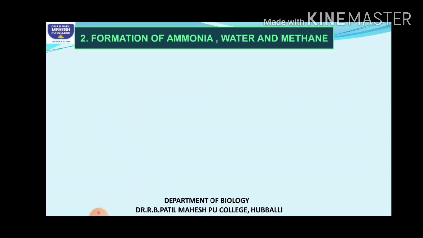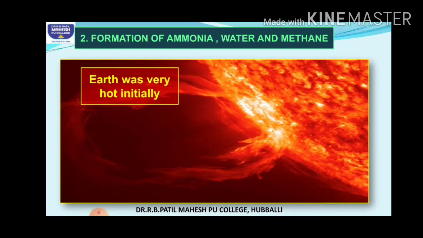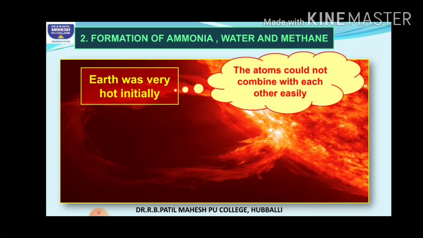So almost it is the same, right? So now what happened here? The prebiotic environment, that is the earth, was initially very hot. Because of this high temperature, chemical reactions were not so easy, because for any reaction to take place there has to be some optimum temperature. Because of this hot condition, the atoms could not combine very easily.